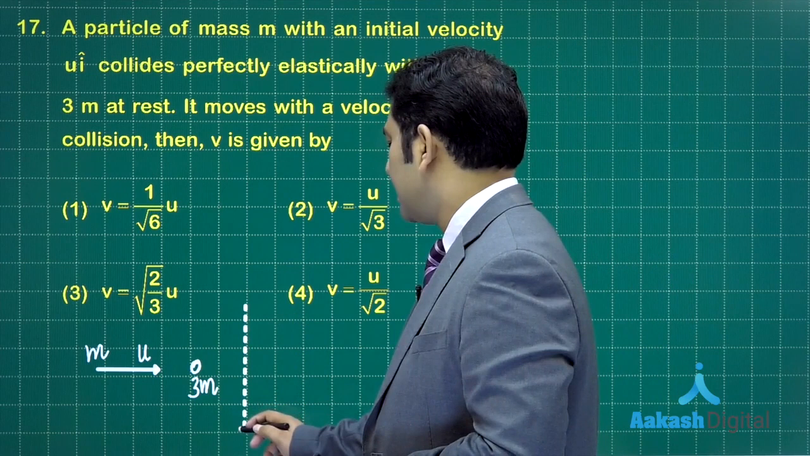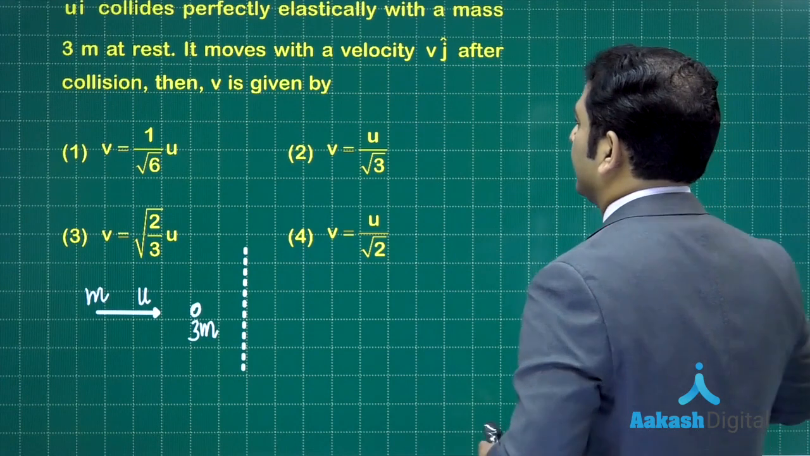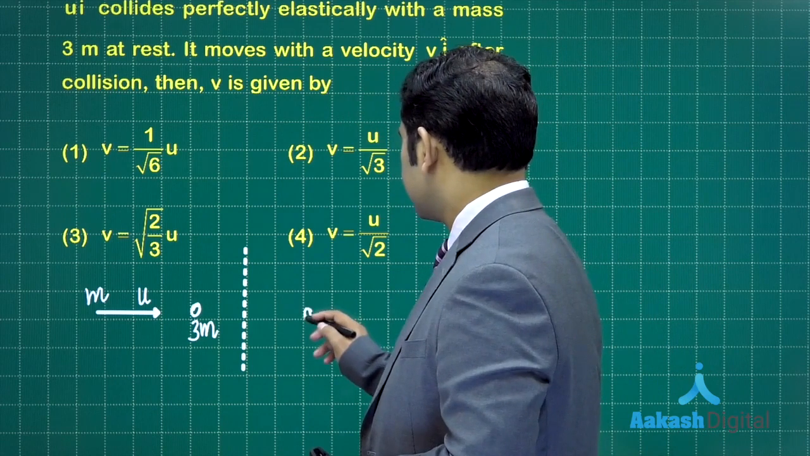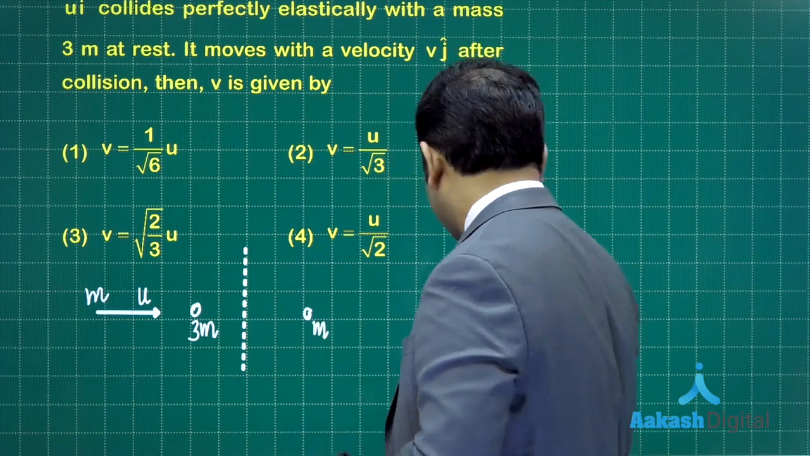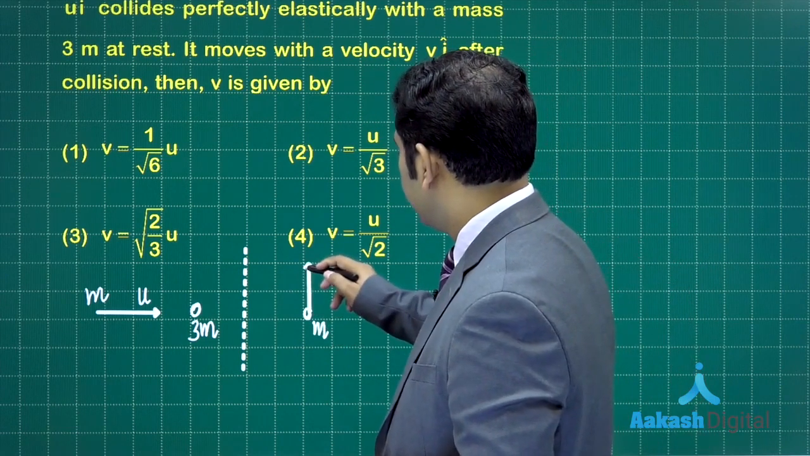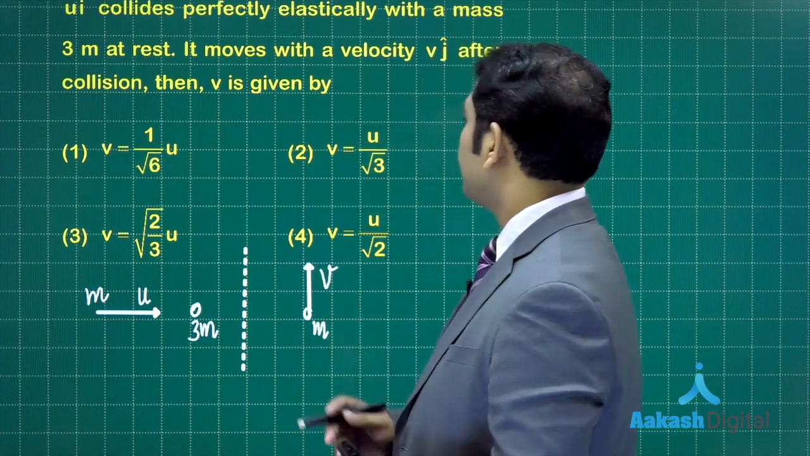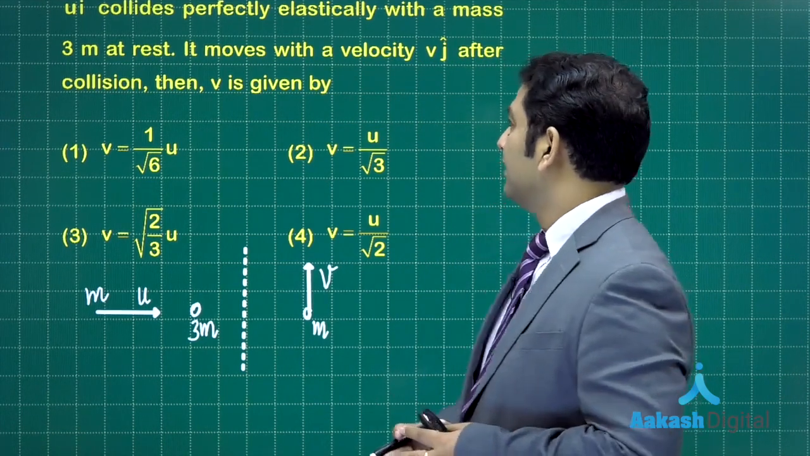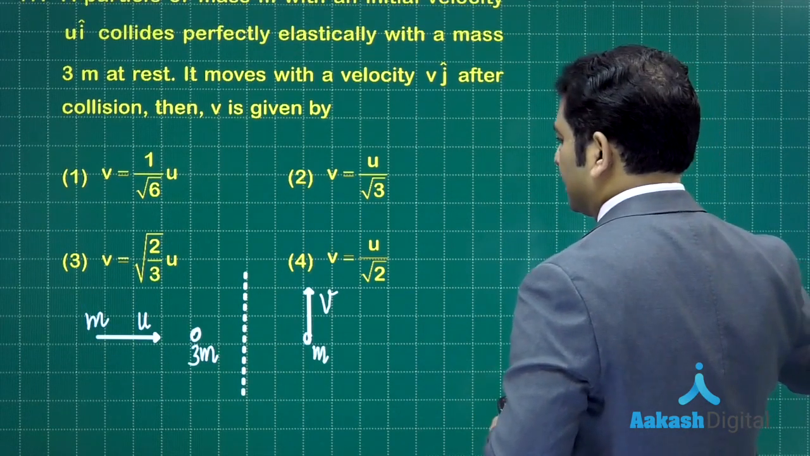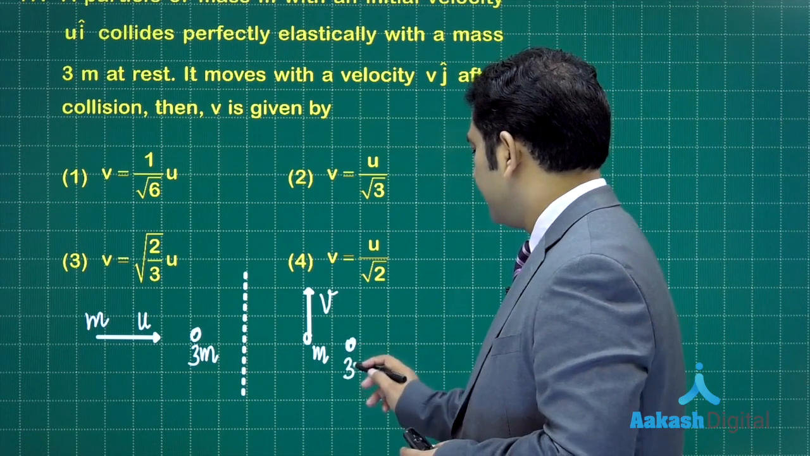Now, let's see what happens after collision. After collision, the particle m moves with a velocity v j cap. So here is the particle of mass m, moving with velocity v j cap. Let me write here, this is the velocity v. We need to calculate the value of v. That is the specific question: what would be the value of v. Here there is a second particle, which is 3m.